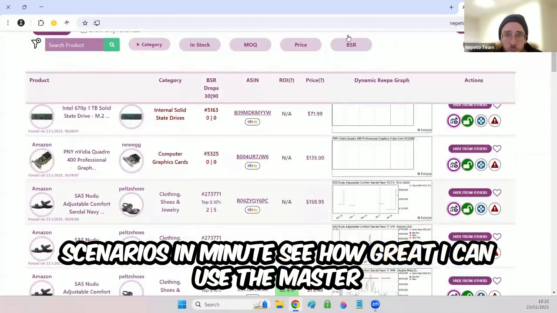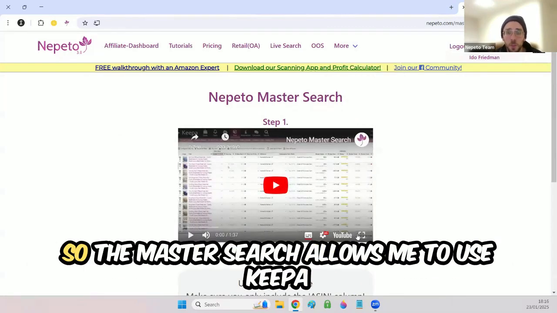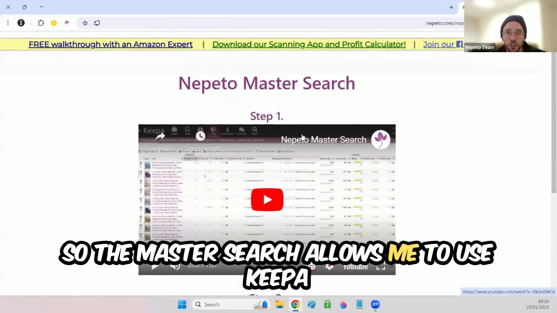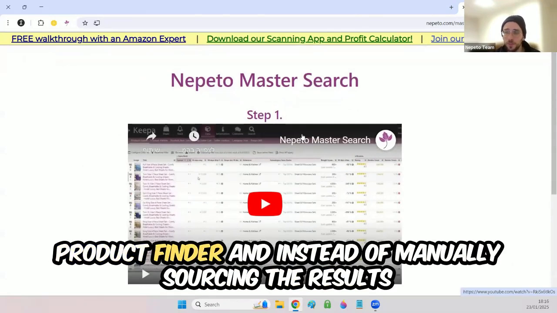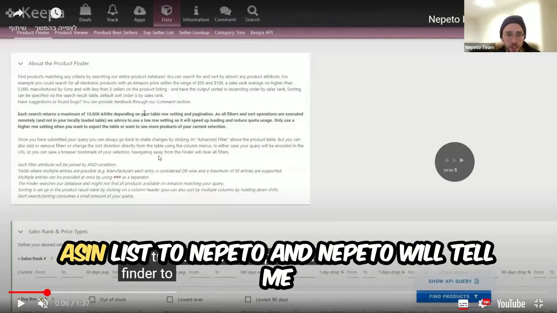See how great I can use the master search. The master search allows me to use Keepa Product Finder, and instead of manually sourcing the results from Keepa, I will be able to upload this ASIN list to Nepeto, and Nepeto will tell me where I can buy those ASINs from.